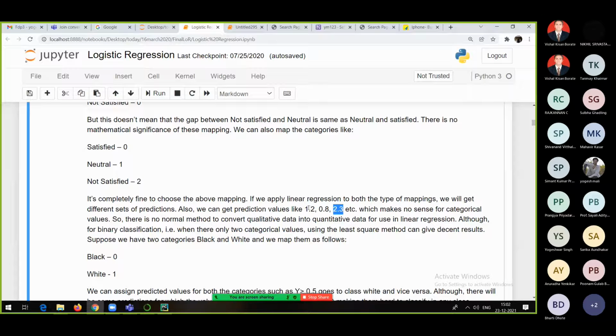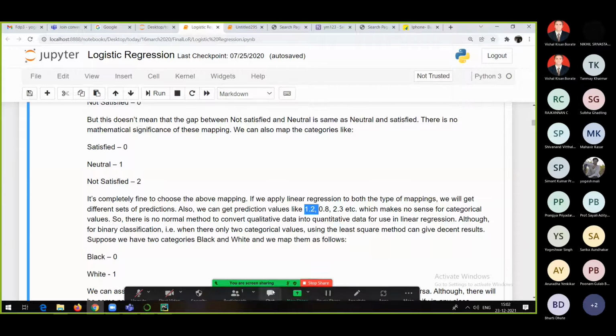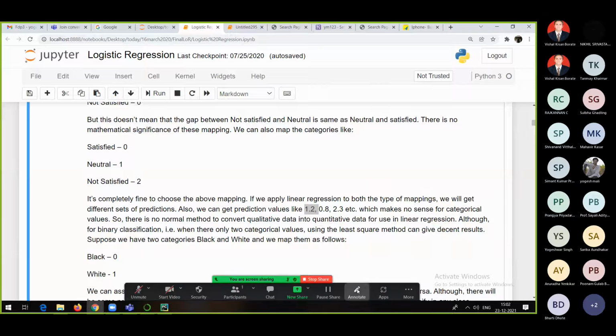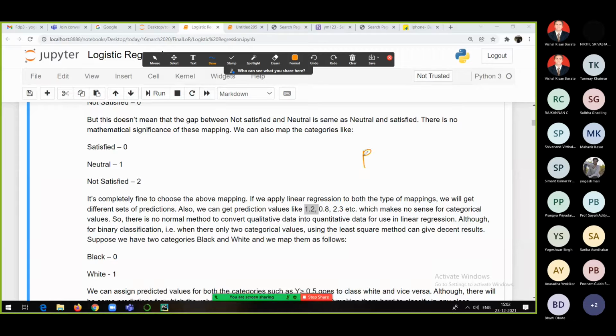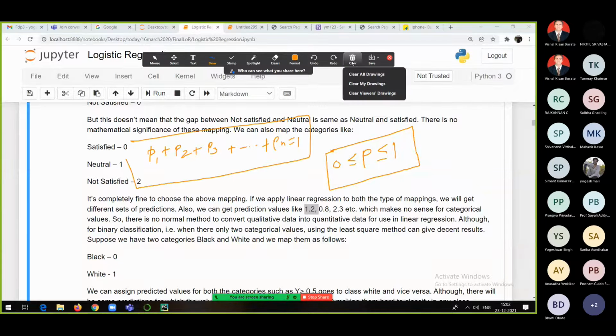But a probability prediction cannot be greater than 1. I hope everyone is aware of that. The basic rule is that a probability value cannot be less than 0 and cannot be greater than 1. Probability always lies between 0 and 1. And we also know that the addition of all the probabilities is always going to be 1. These are the basic rules about probability.